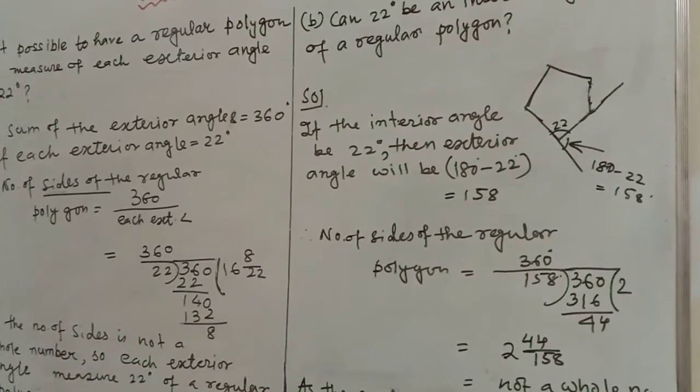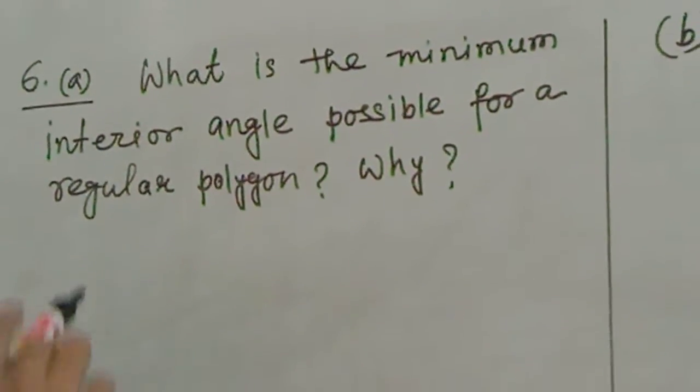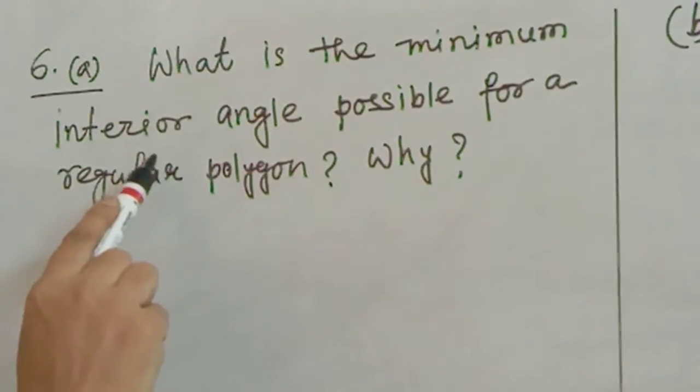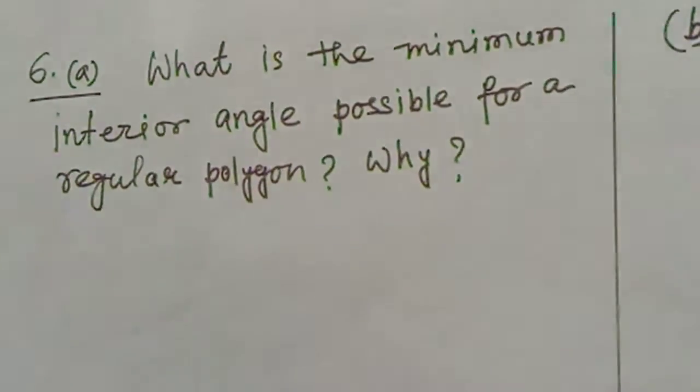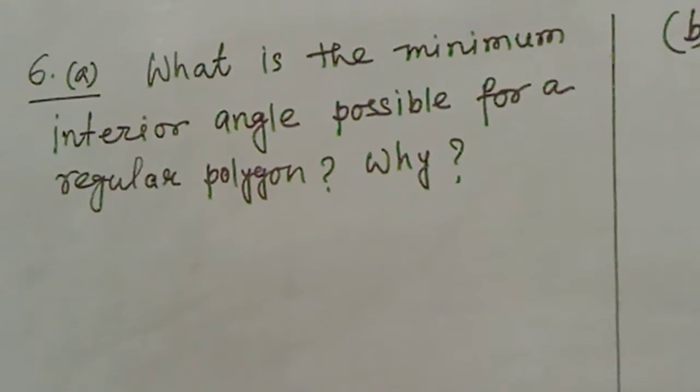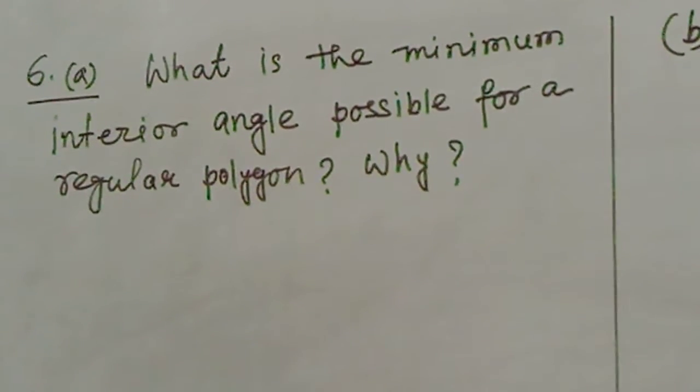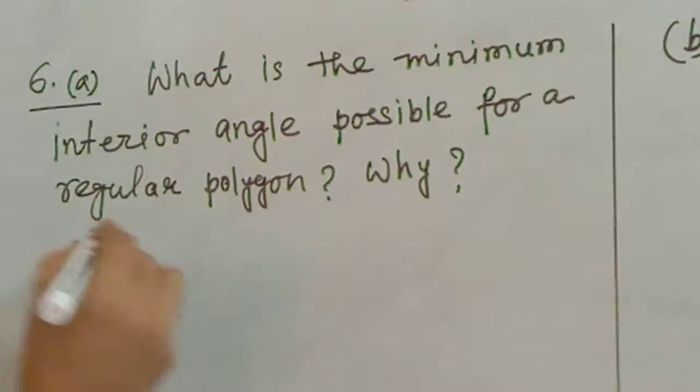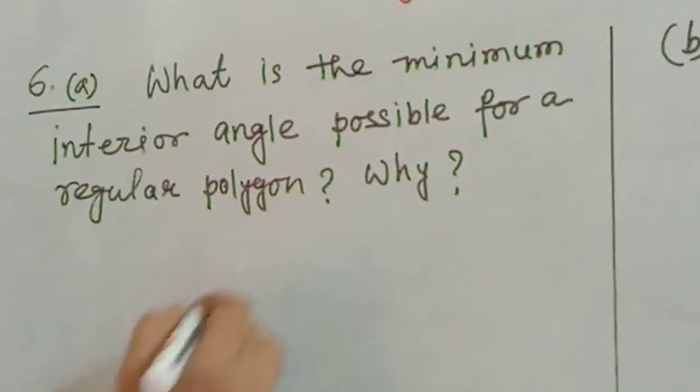Now we will do question number 6. In question number 6, what is the minimum interior angle possible for a regular polygon, and you have to give the reason also.